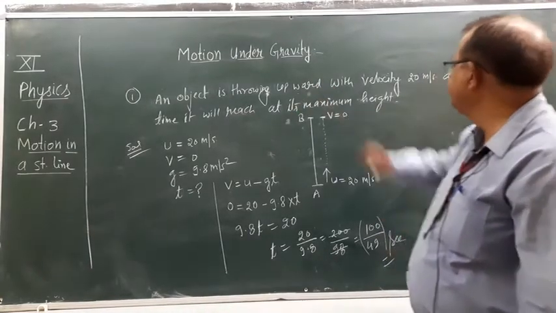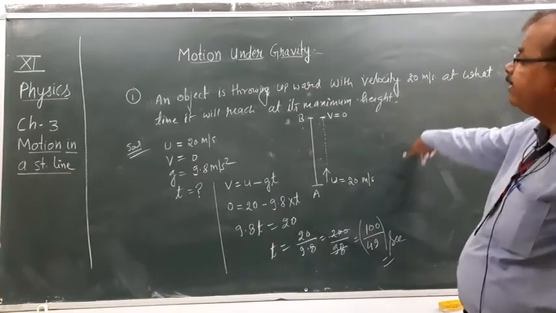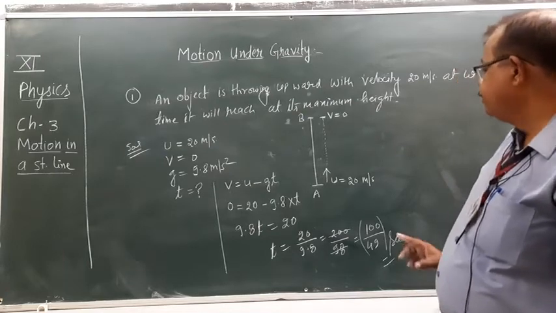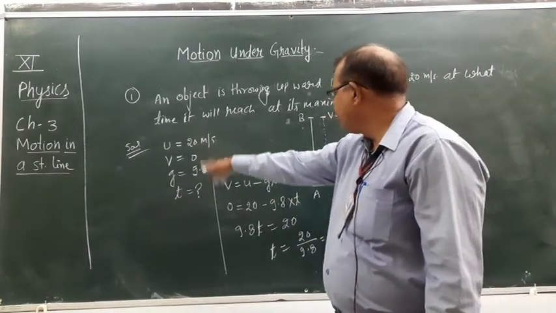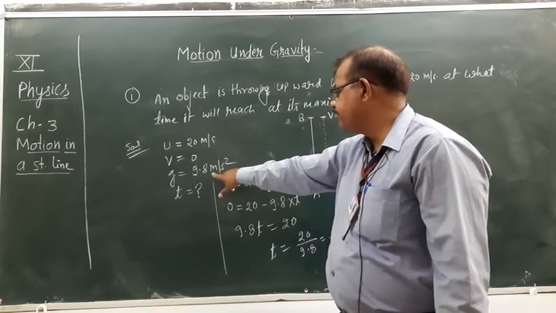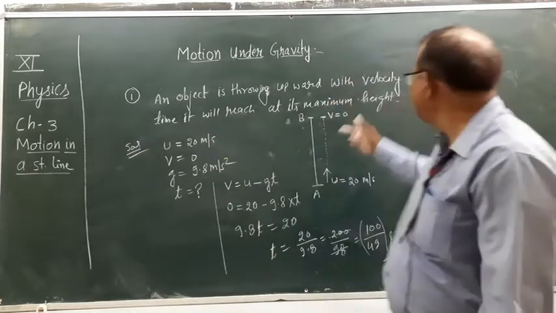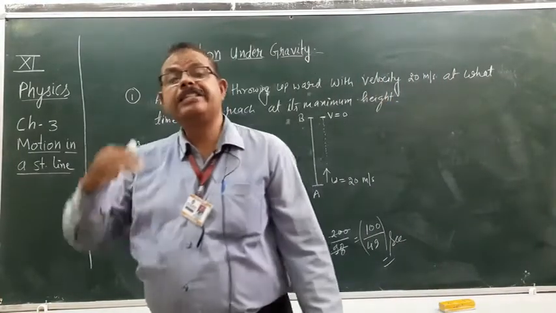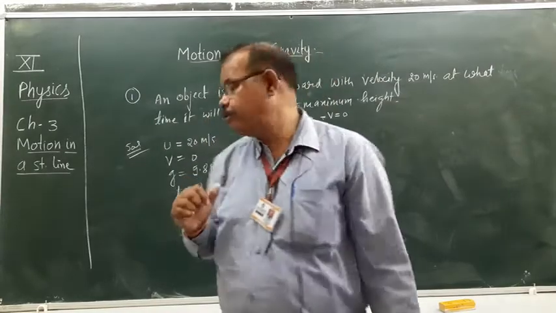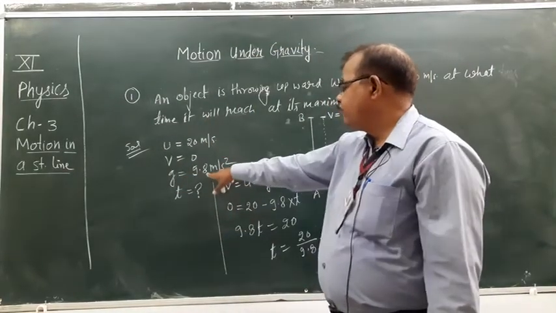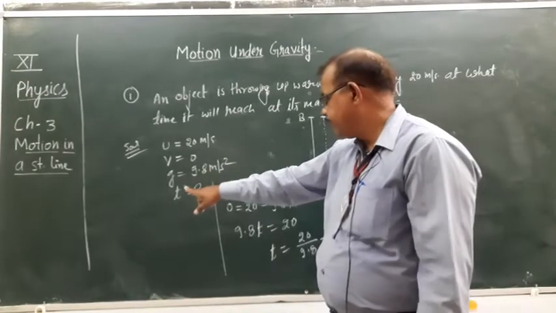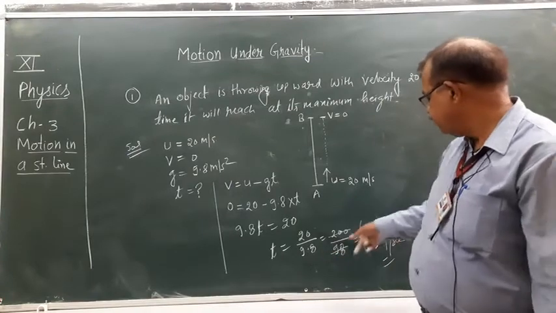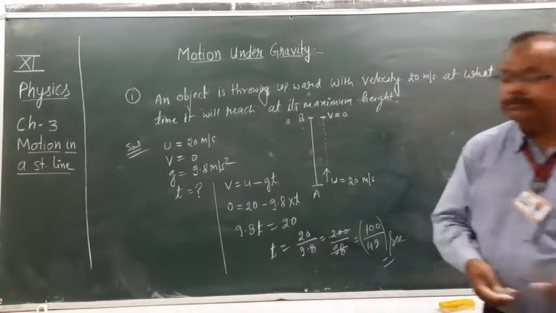When an object is thrown upward with this velocity, you have to find the time on reaching its maximum height. So these things are known in this question: initial and final velocity. Initial is 20 and final is 0, because at the maximum height, at the top point, its velocity is 0. The value of g is given 9.8. We have to find the value of t. So using this equation, v is equals to u minus gt, and solve this. Okay, note down this question.